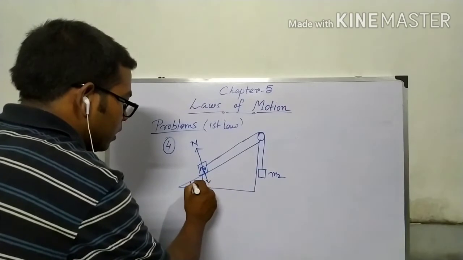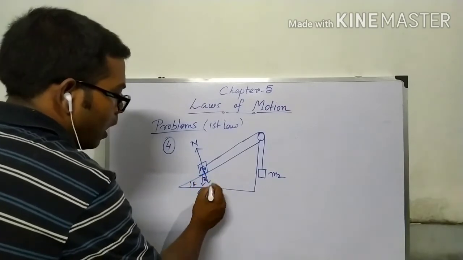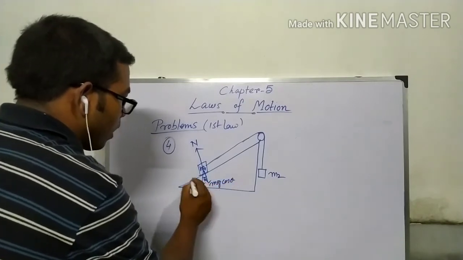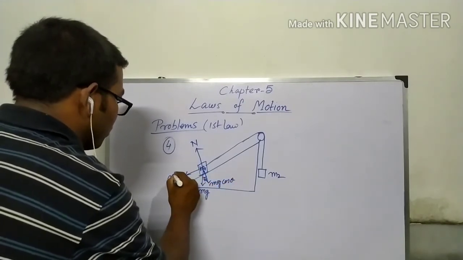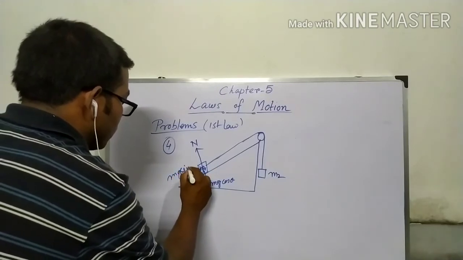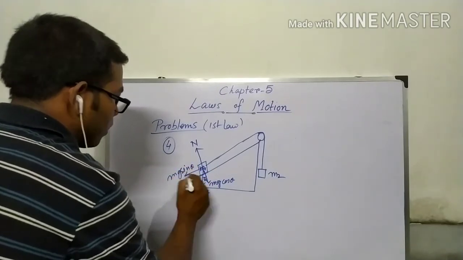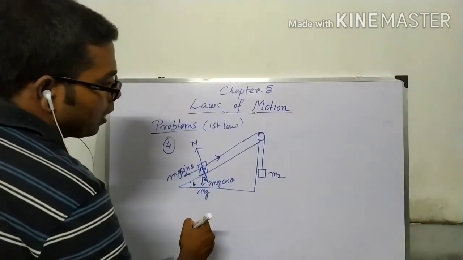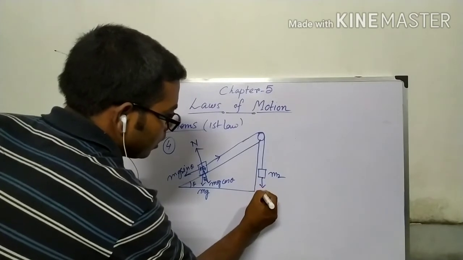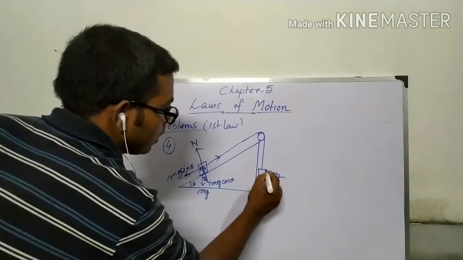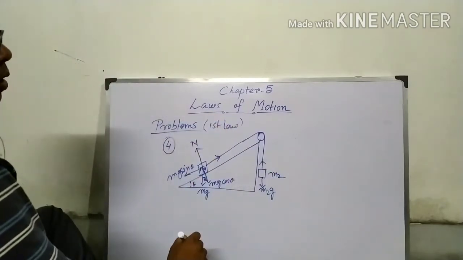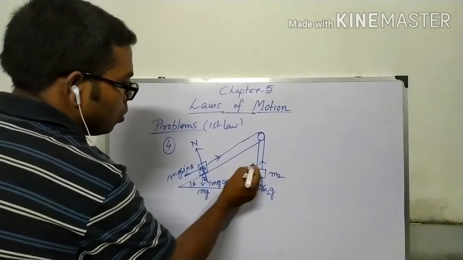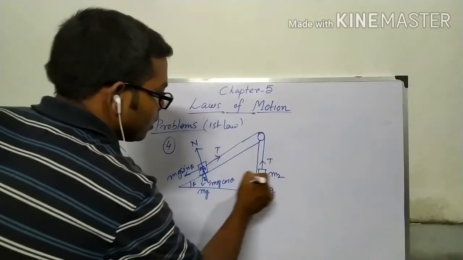In this direction, this is theta, so this also is theta, and the component of mg in this direction is mg cos theta, and in this direction it is mg sin theta. Tension is in this direction, and for this it is m2g, and tension is in this direction. As the pulley is massless and frictionless, the tension here is also T and here is also T.